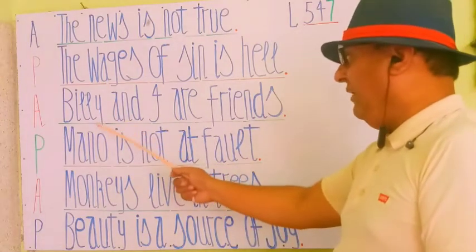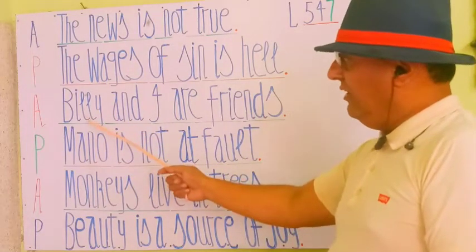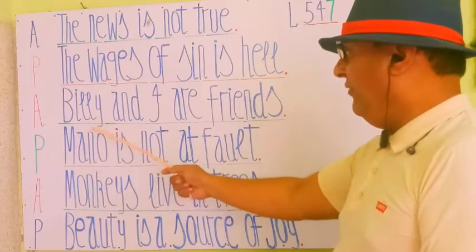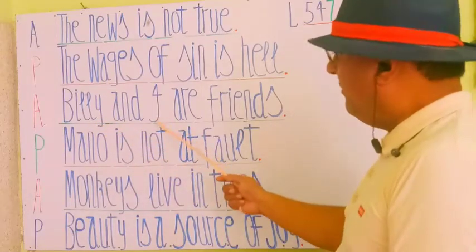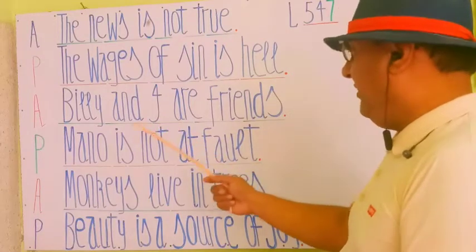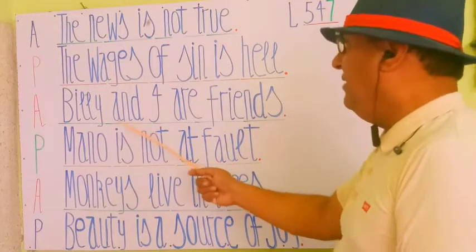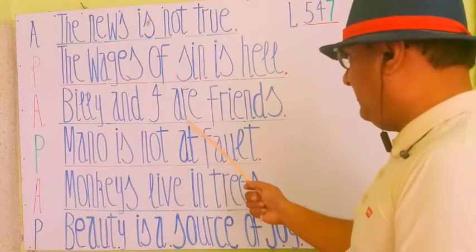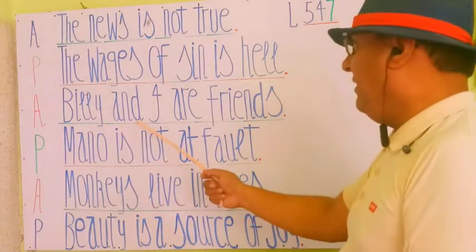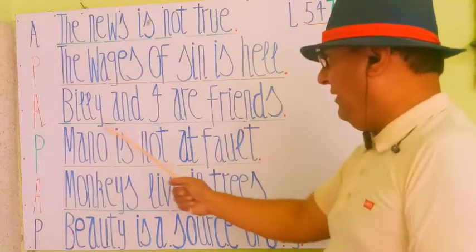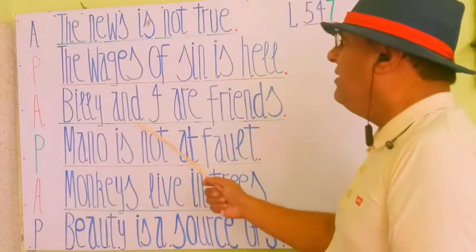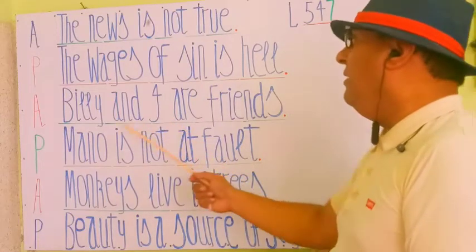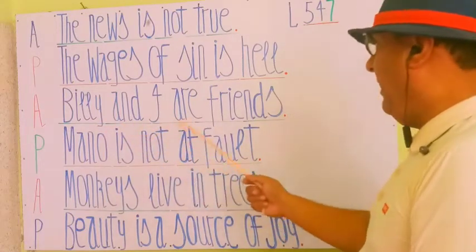When we connect two singular nouns, Billy and I, the pronoun he and I, by the grammatical rules, we have to write are instead of is. Billy and I are friends because Billy and I will be considered as a plural. So he and I are friends.